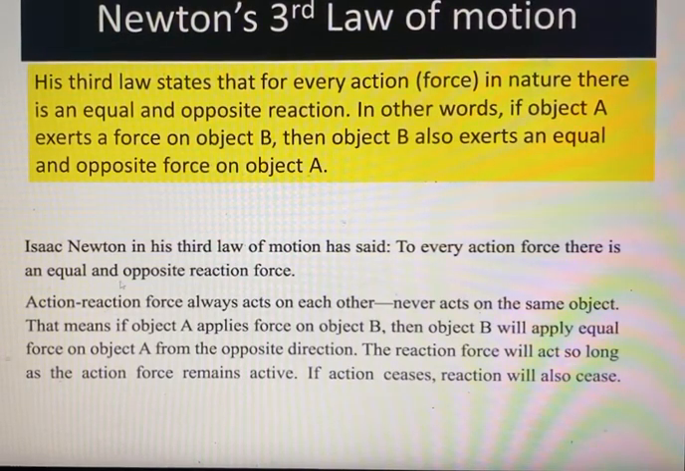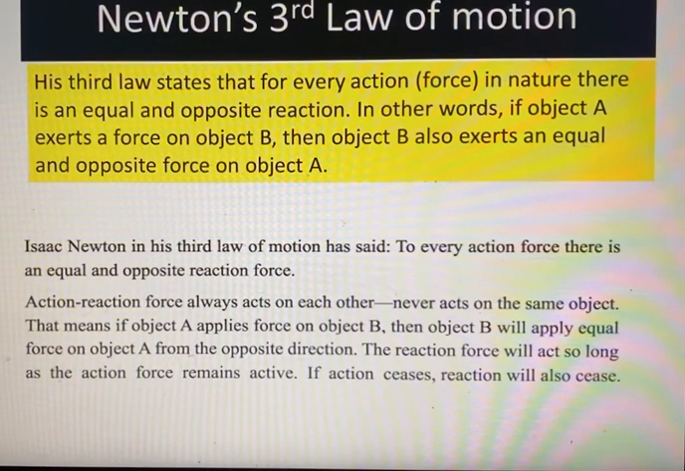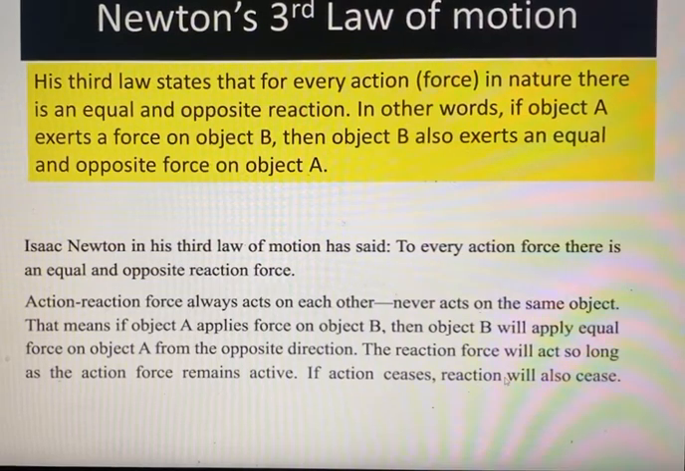Sir Isaac Newton, in his third law of motion, has said, to every action force there is an equal and opposite reaction force. Action-reaction forces always act on each other, never on the same object. That means if object A applies force on object B, then object B will apply equal force on object A from the opposite direction. The reaction force will act so long as the action force remains active. If action ceases, reaction will also cease.